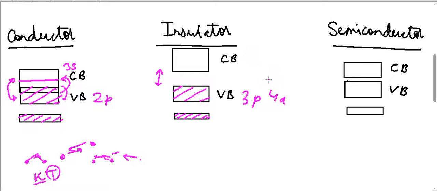Because of various reasons, including interactions with the nearby atoms, the difference remains so high that collisions are not enough to transfer the energy needed for an electron to jump from this band to this band.